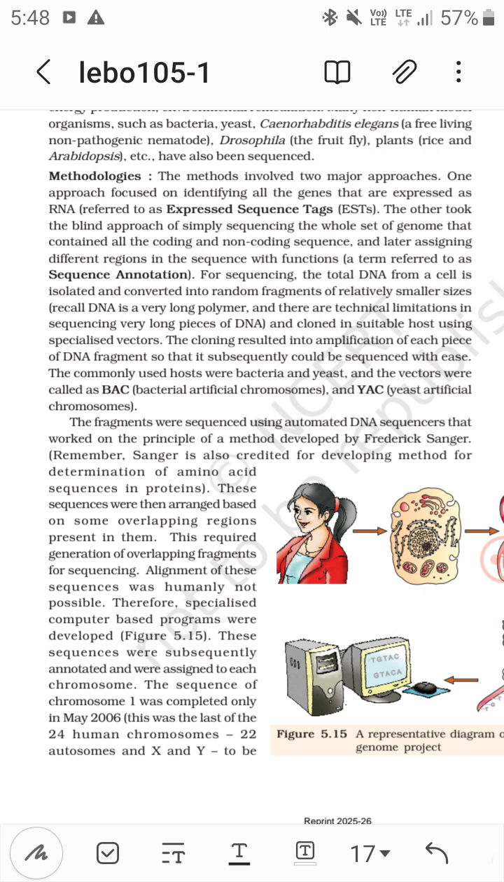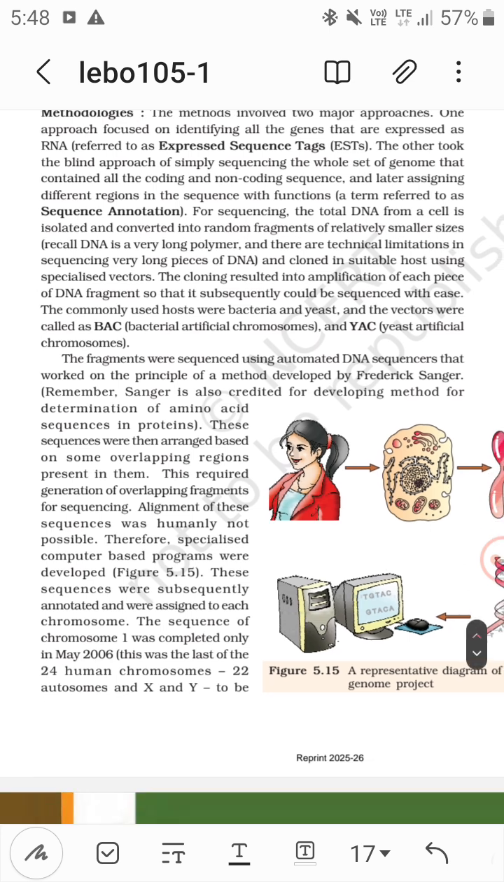Now the commonly used hosts were bacteria and yeast. The vectors were called bacterial artificial chromosome, that is BAC, and yeast artificial chromosome, that is YAC. The fragments were sequenced using automated DNA sequencers that work on the principle of a method developed by Frederick Sanger. Sanger is also credited for determination of amino acid sequences in proteins, right?